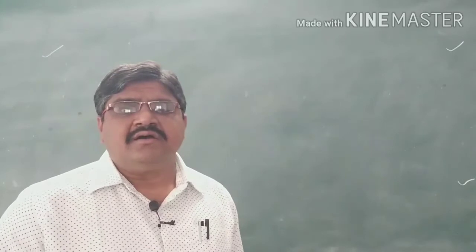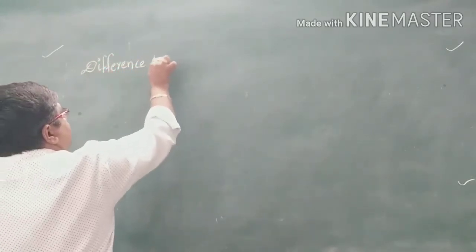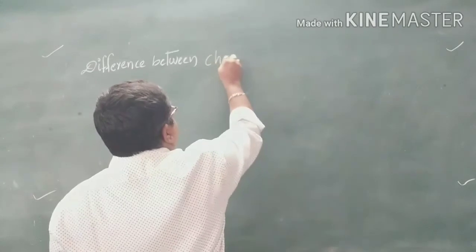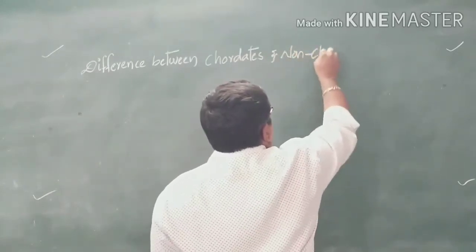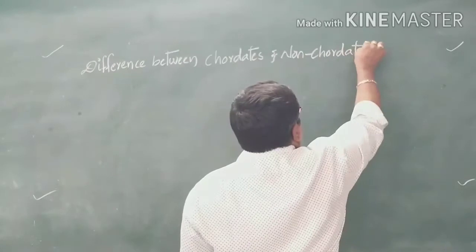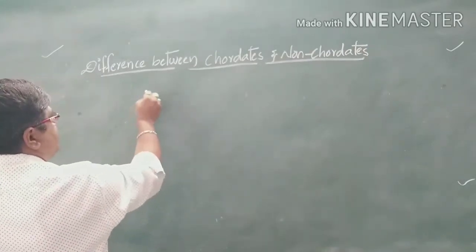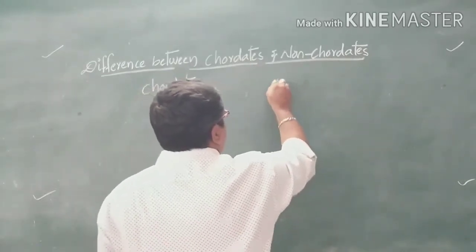Now, coming to the last one, that is the differences between the chordates and non-chordates.